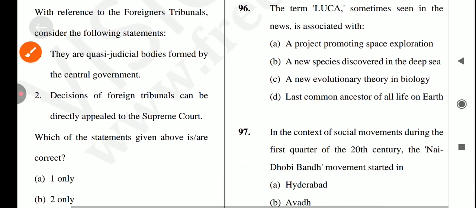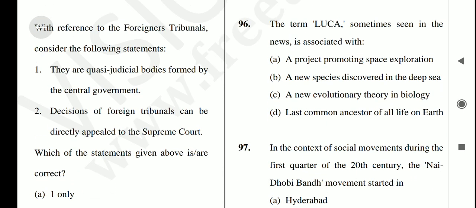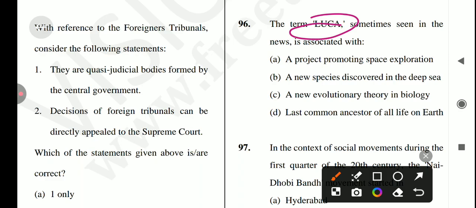Okay, let's come to the next question, which is about LUCA. LUCA, sometimes seen in news, is associated with the last universal common ancestor for all life on the earth. Okay, option D is the correct answer for this question.